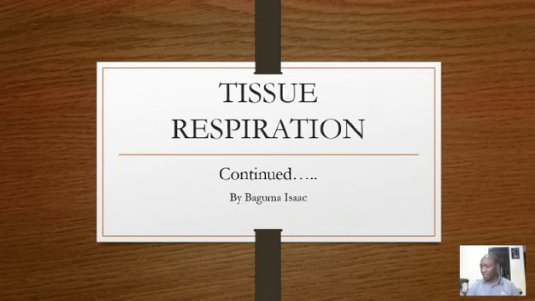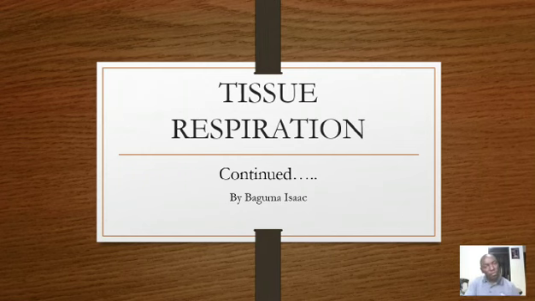Isaac Baguma, as always, here to continue with you through this topic of tissue respiration. Last week, we looked at tissue respiration and we saw that it is that process by which energy is formed within our bodies.